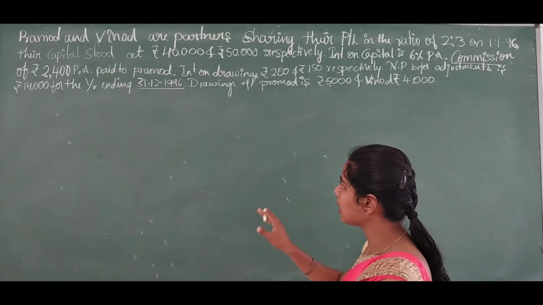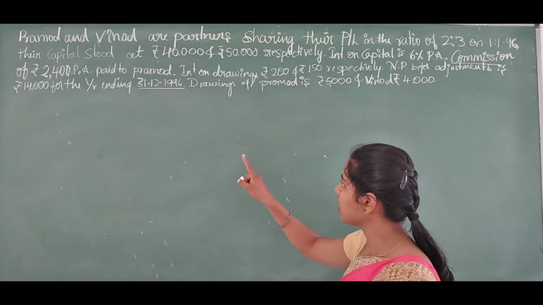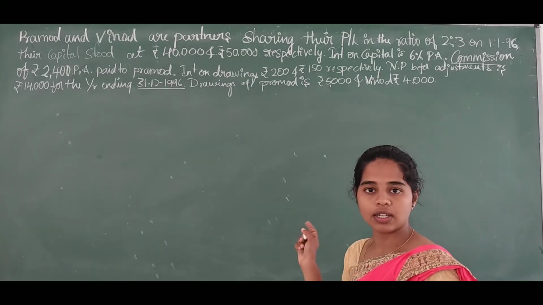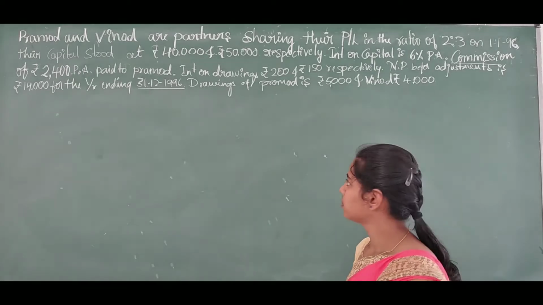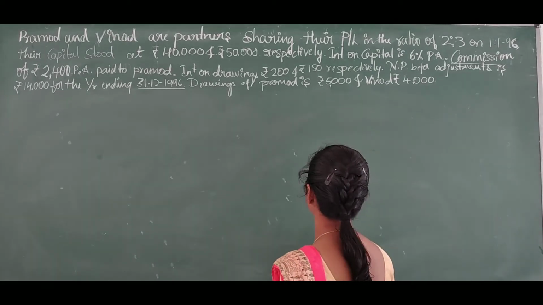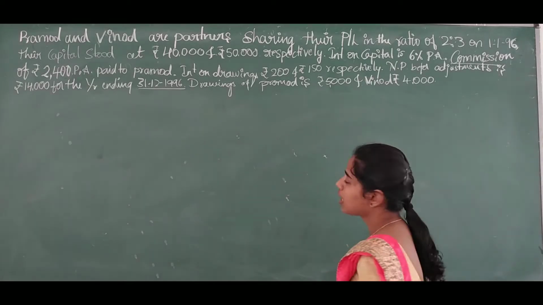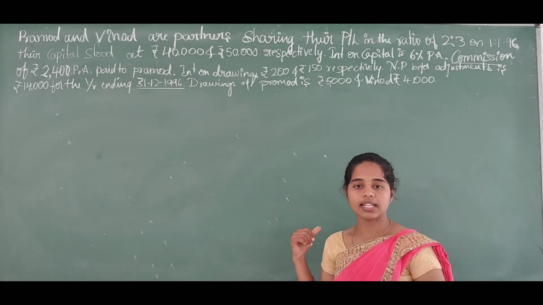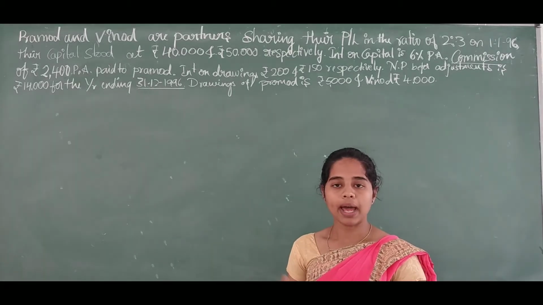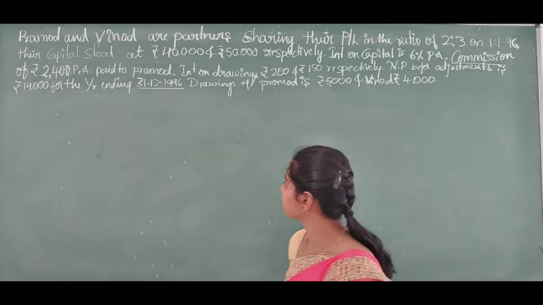So we have to prepare all accounts for the year 1996, that is, up to 31st December. Drawings of Pramod is 5,000 and Vinod is 4,000. This information is necessary to prepare partners current account.